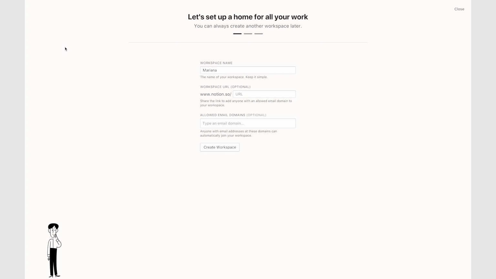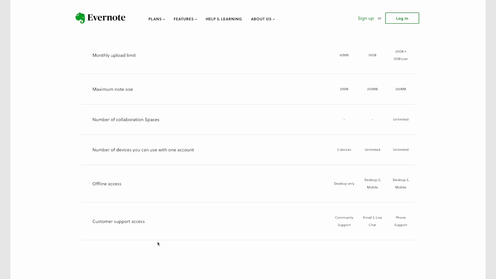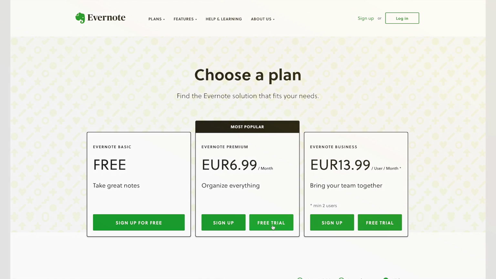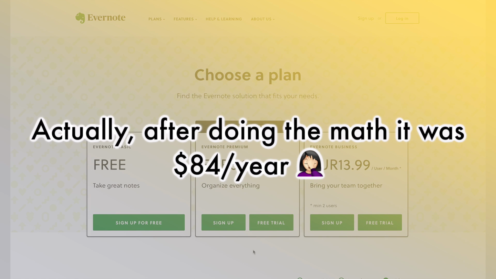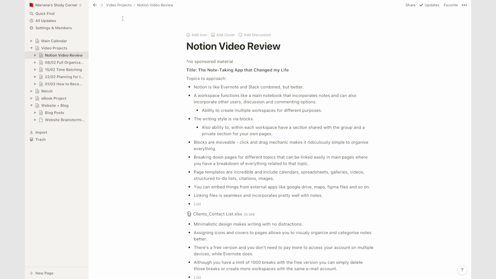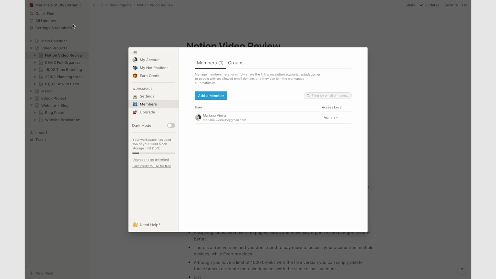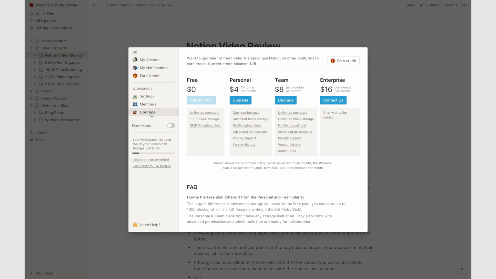I was actually using Evernote and paying for the premium account because it was the only way I was able to access my account on 3 different devices, so in my case my phone, my computer and my iPad, without having to sign off in one device to sign in another. And that was something really annoying. I was basically paying almost $40 a year just to be able to sign in on a 3rd device. And with Notion, I don't have that problem anymore. I don't need to pay for a premium service that I actually do not use. And finally, I was able to switch note-taking apps.